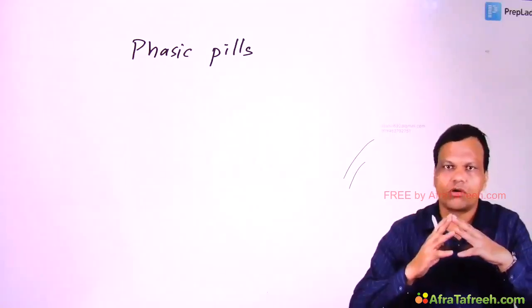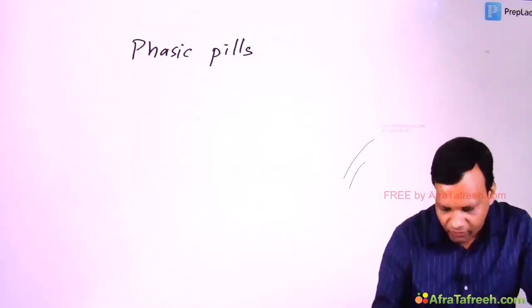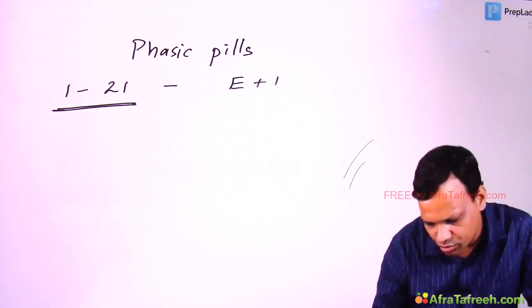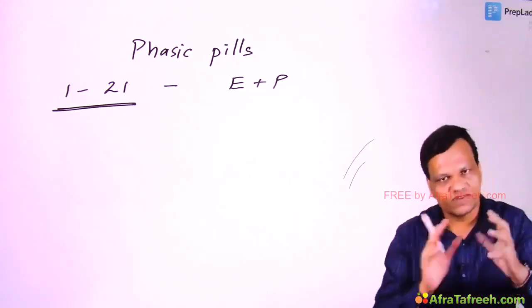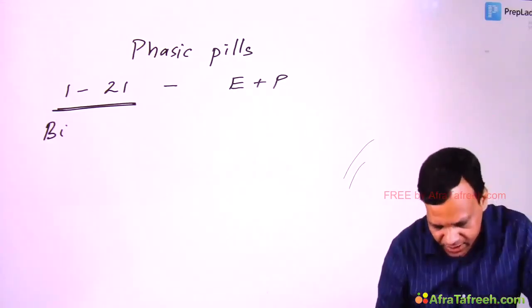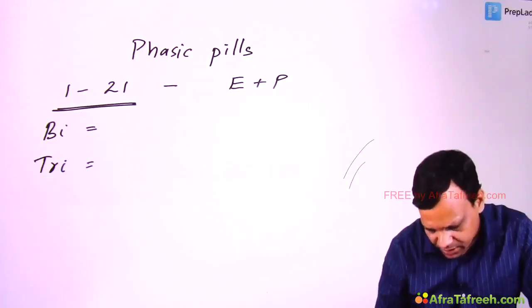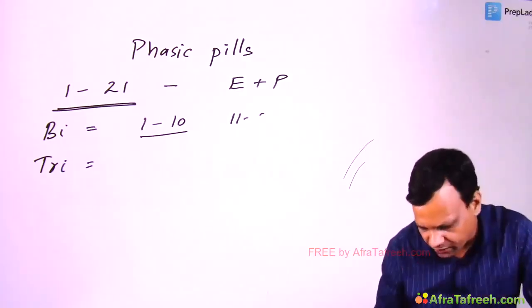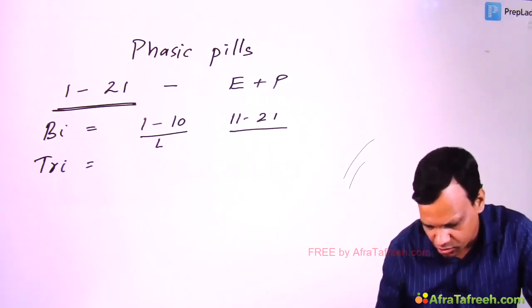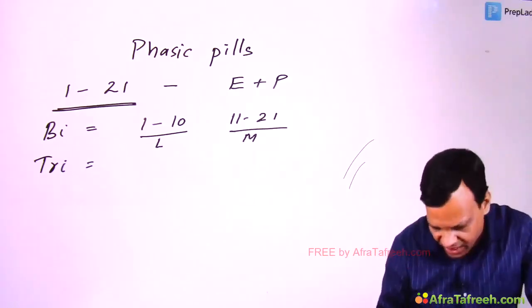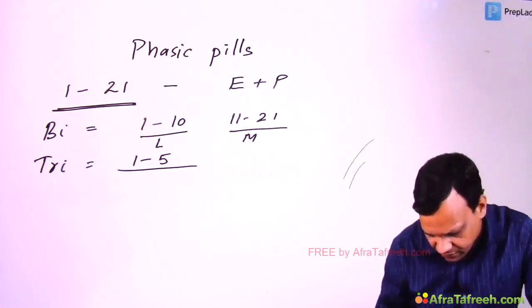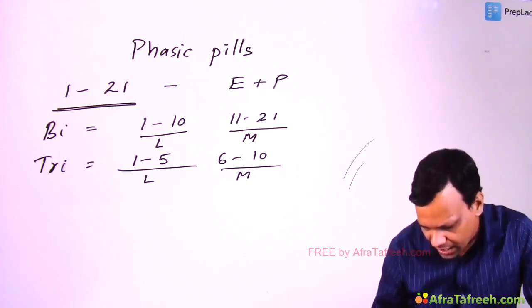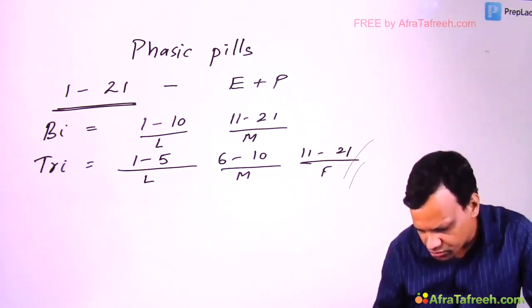In a normal combined oral contraceptive pill, which is non-phasic, from day 1 to day 21, all pills contain the same amount of estrogen and progesterone. But in phasic pills, we have 2 types, biphasic and triphasic pills. In biphasic pills, we have a lesser amount of progesterone on days 1 to 10, and a slightly more amount on days 11 to 21. In the triphasic pill, for days 1 to 5 we have less progesterone, days 6 to 10 slightly more progesterone, and then days 11 to 21 full progesterone.